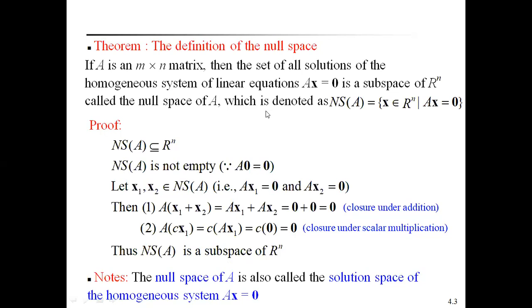The null space is always a subspace of R^n. By using the definition of a subspace of a vector space, we can easily prove that it is closed under vector addition and closed under scalar multiplication. Then we say that NS(A), the null space of A, is a subspace of R^n. Remember that the null space is also called the solution space of the homogeneous system Ax = 0.